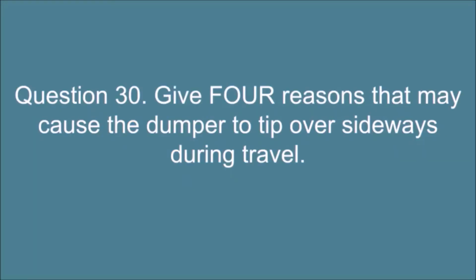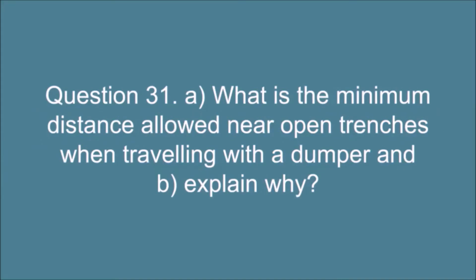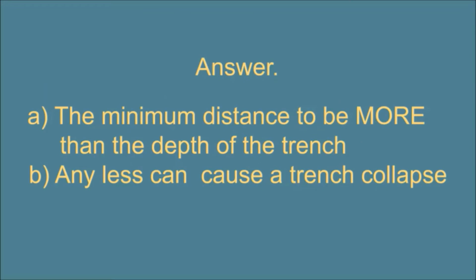Question 30. Give 4 reasons that may cause the dumper to tip over sideways during travel. Answer: turning incorrectly on slopes, excessive speed on turning, traveling across an incline, deep potholes, etc. Question 31. A. What is the minimum distance allowed near open trenches when traveling with a dumper? B. Explain why. Answer. A. The minimum distance to be more than the depth of the trench. B. Any less can cause a trench collapse.